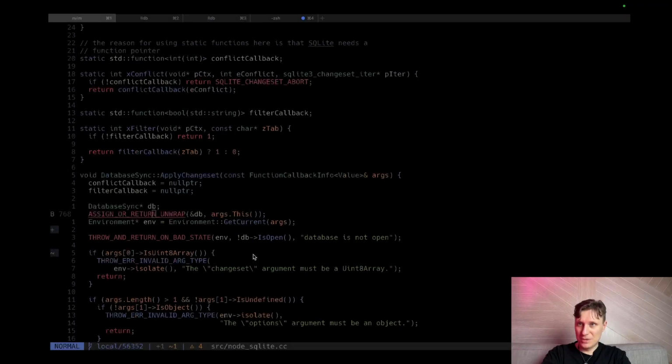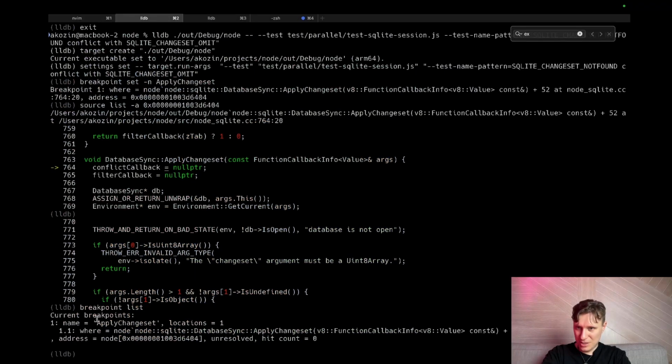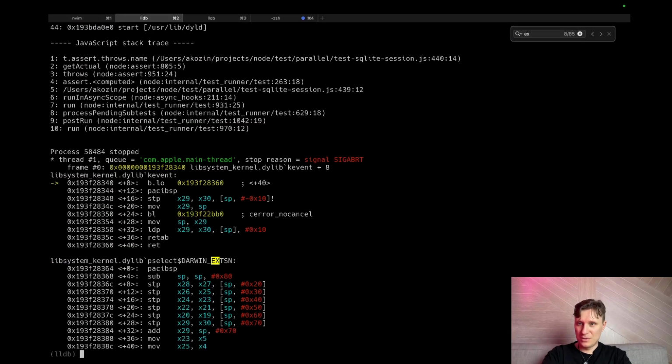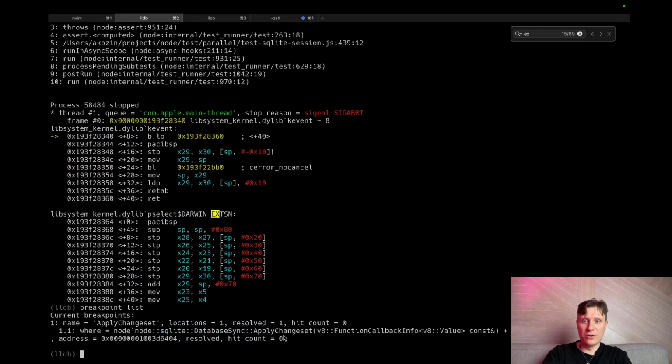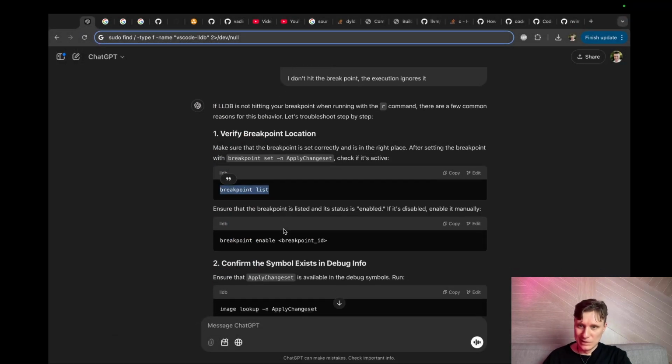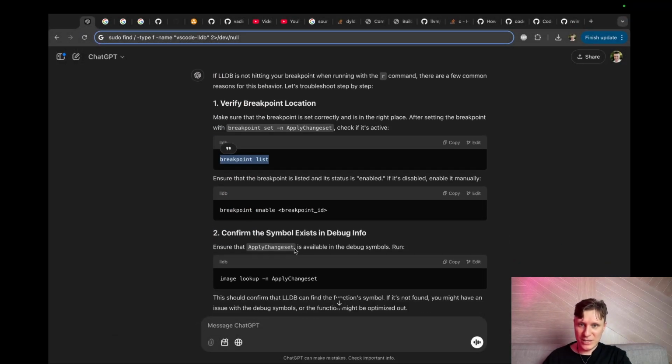Enabled. Listed and enabled. Breakpoint locations 1, unresolved, hit count 0. Locations 1, resolved 1, hit count 0. Confirm the symbol exists in the debug info.